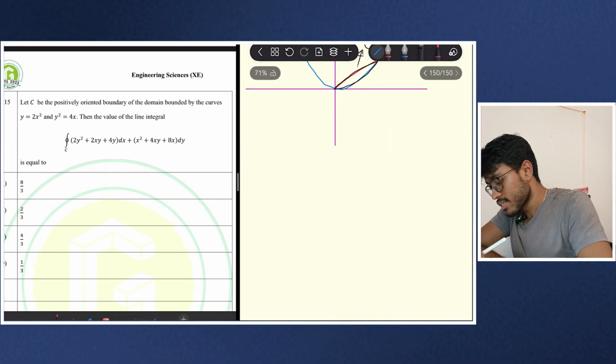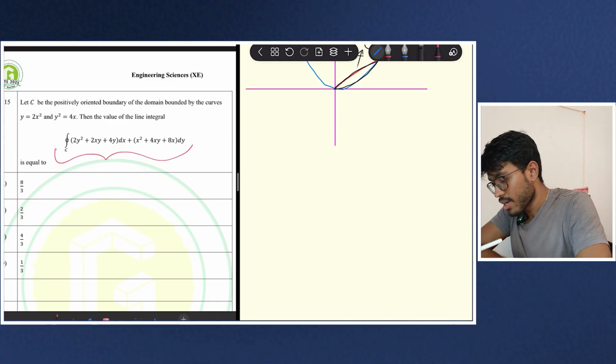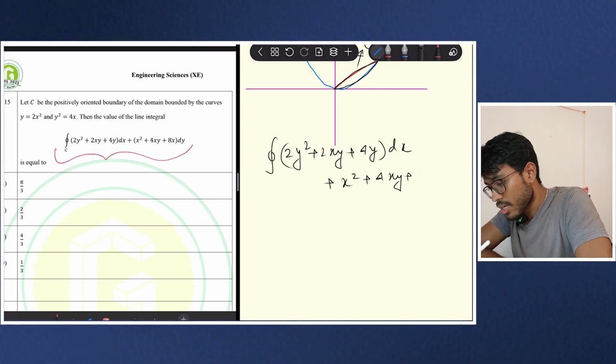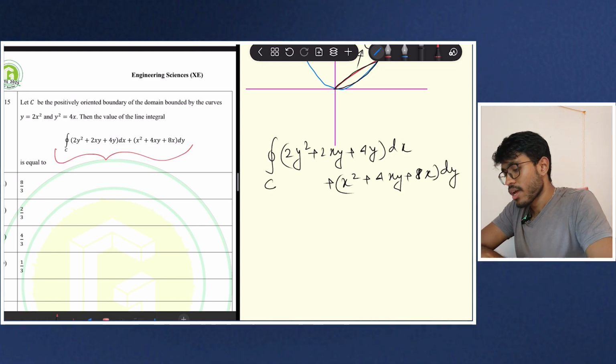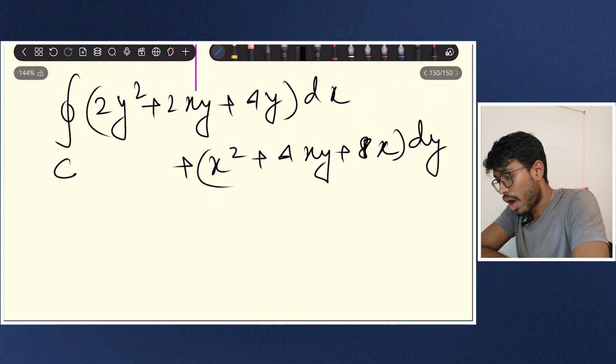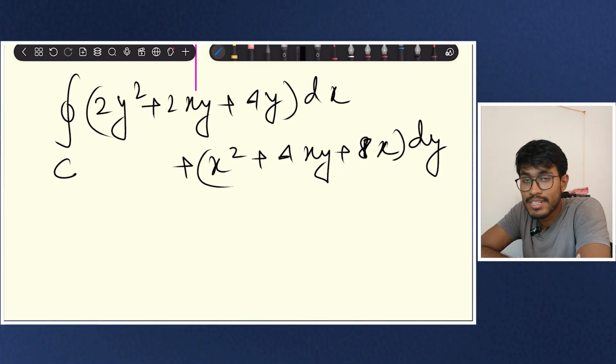So I have to find this integral here. Firstly, let me write this integral and I will solve it here. (2y^2 + 2xy + 4y) dx + (x^2 + 4xy + 8x) dy for C. Now again, this problem is actually very easy. How? This is a direct application of Green's theorem, but there is something more to say.